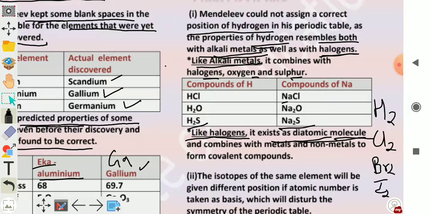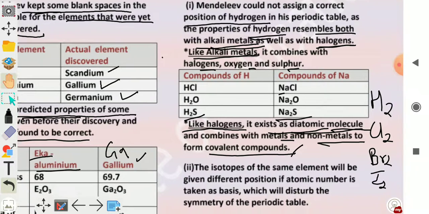And also both halogens and hydrogen combine with metals and non-metals to form covalent compounds. Covalent compound क्या होते हैं बच्चों? Compounds which are formed by the sharing of electrons. So hydrogen combines with metals and non-metals and forms covalent compounds, as well as halogens also combine with metals and non-metals and they form covalent compounds.